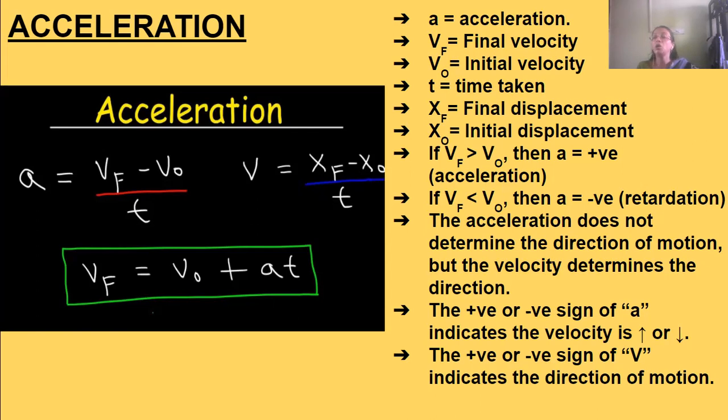Okay. Now, the positive and negative sign of velocity indicates the direction of the motion. If the sign is positive, it is moving away from the source, moving forward, and when velocity is negative, it is coming back to the source. That is, it is moving backward.